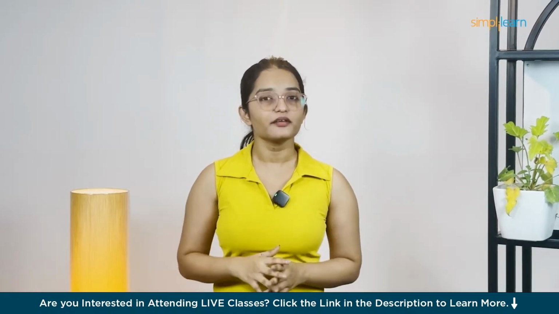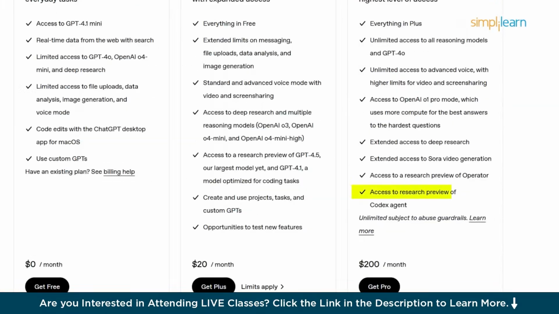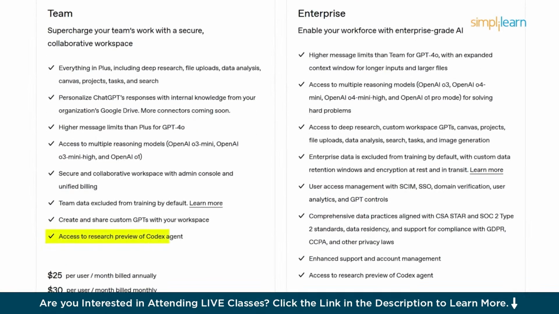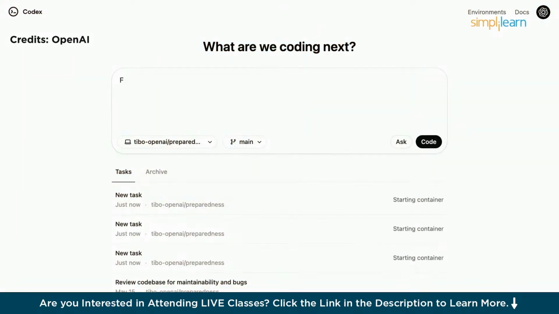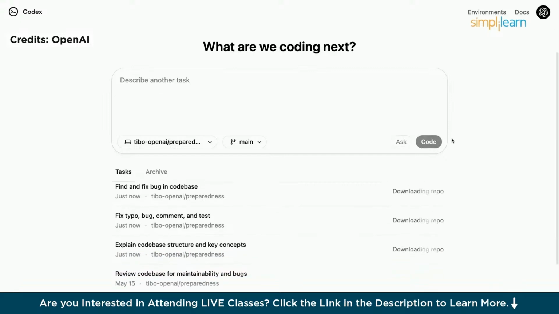Now you might be wondering, how do I actually use Codex? If you have ChatGPT Pro, Team or Enterprise, Codex is right there in the sidebar. You just type what you want, maybe "write me a login feature" or "fix this bug in the payment system," and hit the code button. Easy. Want to ask questions about your code? Hit ask and get answers right away.